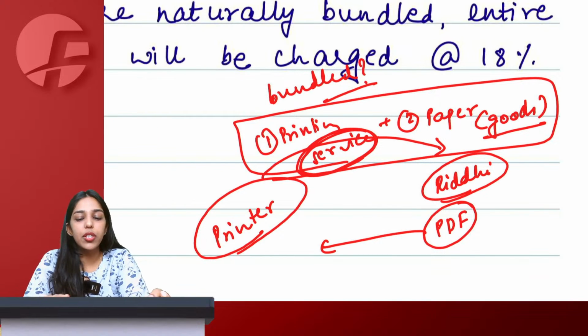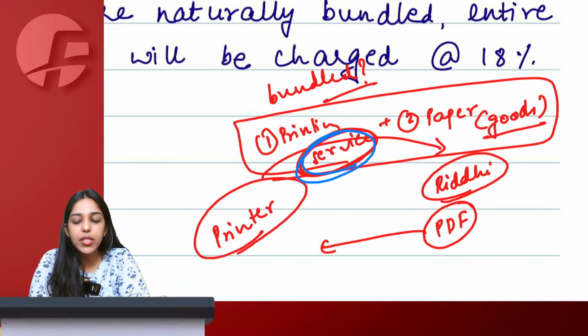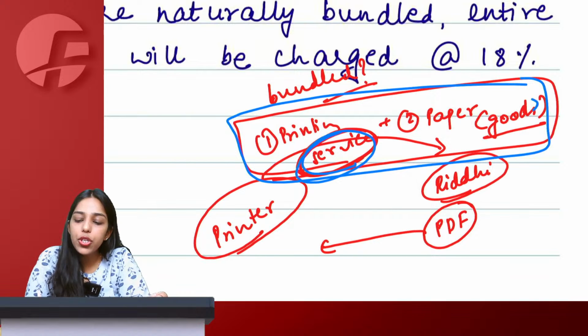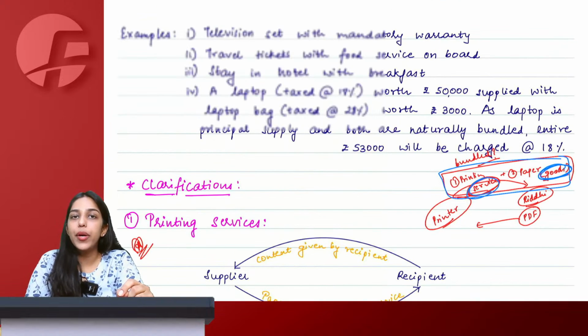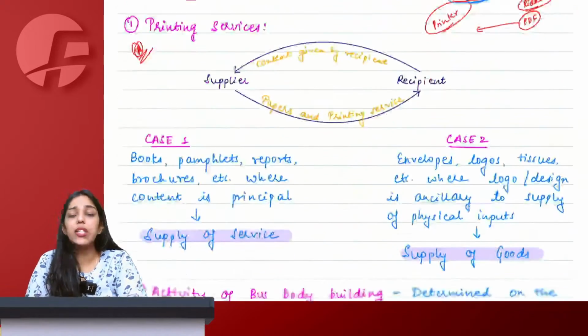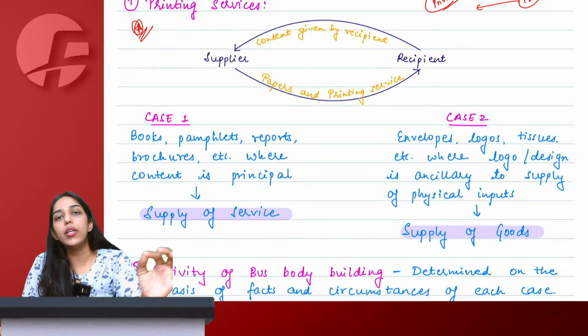Now, here the question is, what should be considered primary? Should I apply the rate of service to this entire consideration, or should I apply the rate of goods to this entire consideration? That is the question arising here. Now, for that, you need to ask yourself one thing. What is important? What is primary?